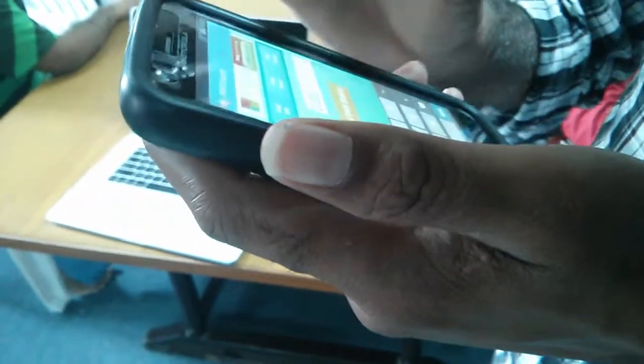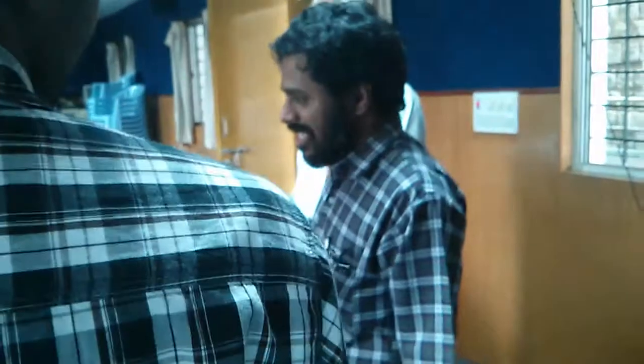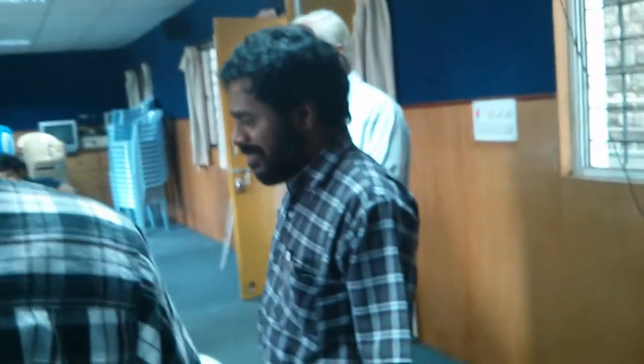Hey guys, just give me a minute. Let me introduce you to one gentleman here. He's Mr. Lakshmipati. He is actually a government council member of this organization. So basically this group of people are